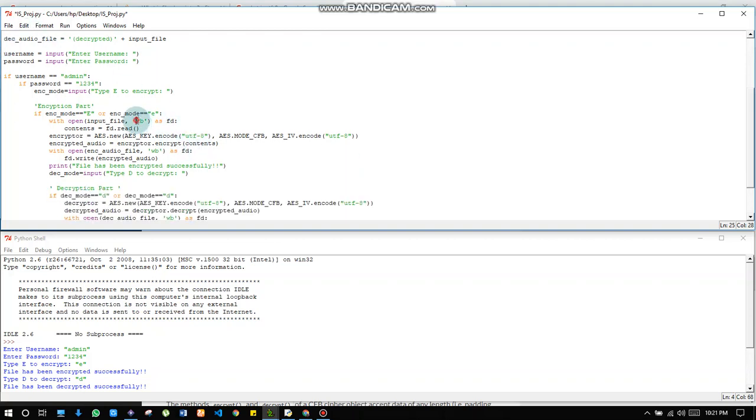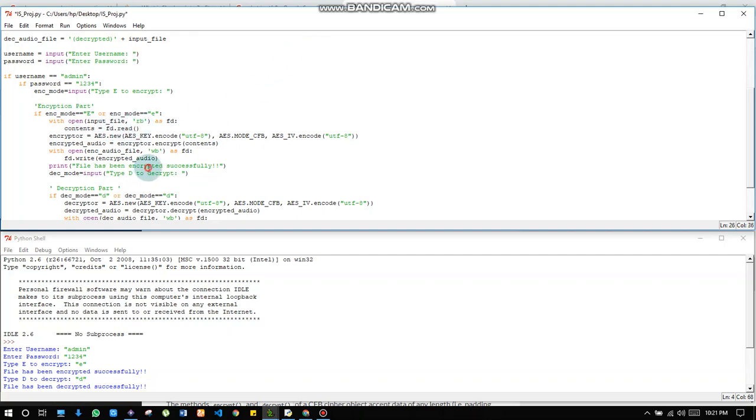And this RB means read bytes. Actually, the AES algorithm works with bytes, so that's why we used bytes. And fd is a file descriptor, which is used to have access to the input output resources from the OS. For example, if you want to open some file, we use file descriptors for that, and as fd means that it will be opened in the OS by the file descriptor. And contents equals fd.read means that it will hold all the content, you can say the audio file, in bytes.